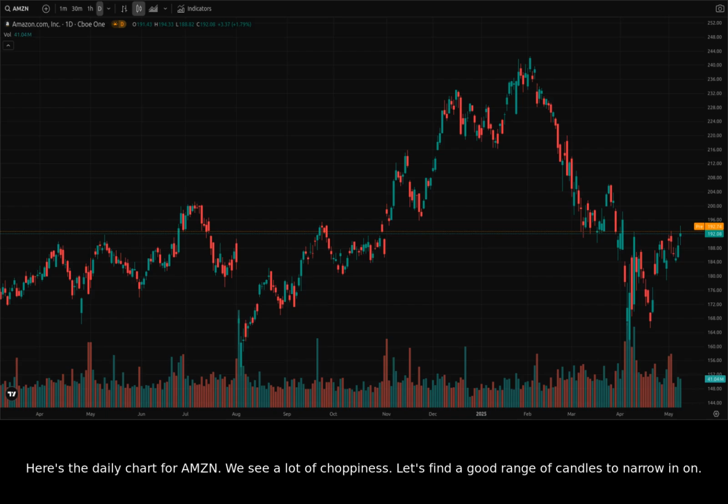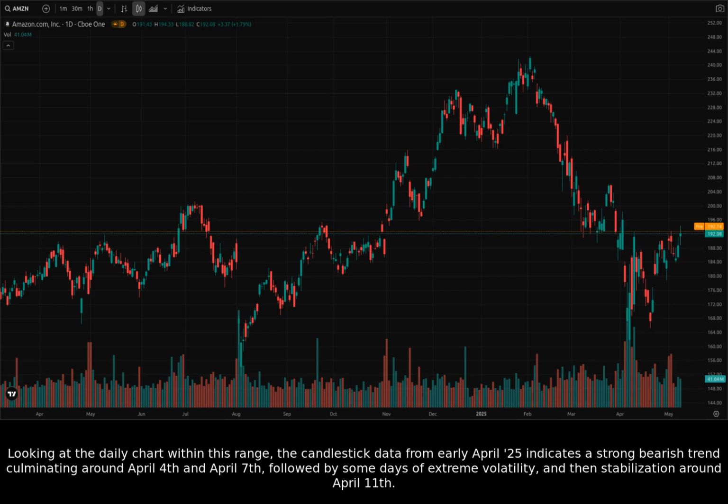We see a lot of choppiness. Let's find a good range of candles to narrow in on. Notice the dip in early April 2025. We should inspect that. Looking at the daily chart within this range, the candlestick data from early April 25 indicates